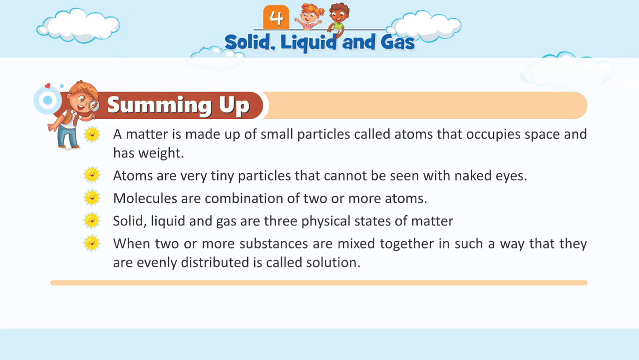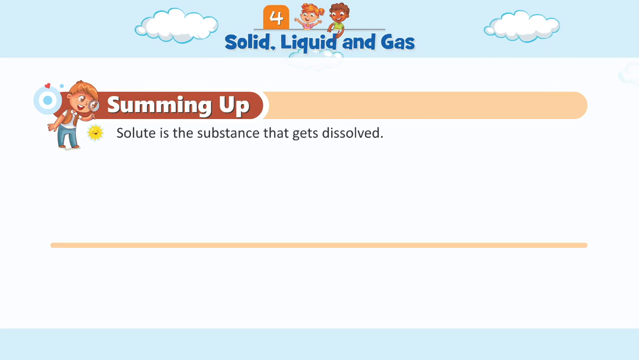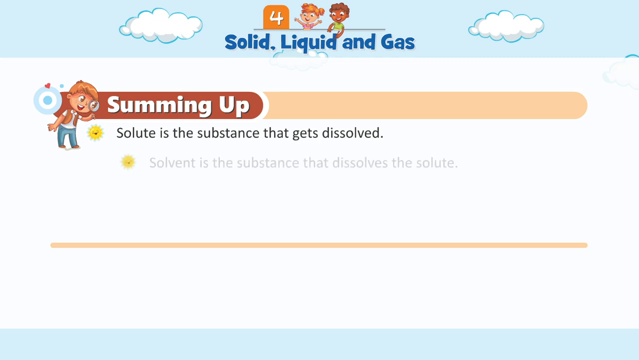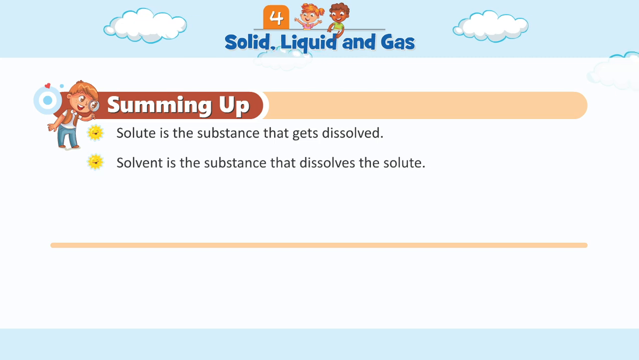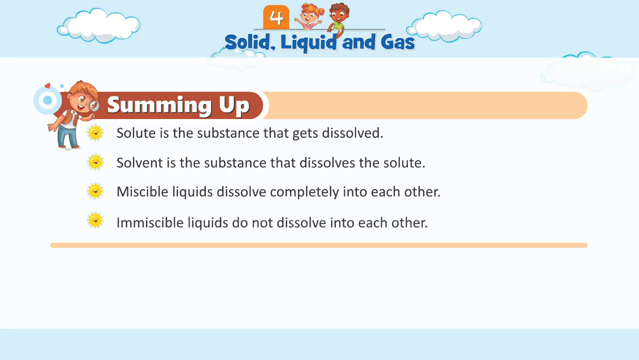When two or more substances are mixed together in such a way that they are evenly distributed, it is called a solution. Solute is the substance that gets dissolved. Solvent is the substance that dissolves the solute. Miscible liquids dissolve completely into each other. Immiscible liquids do not dissolve into each other.